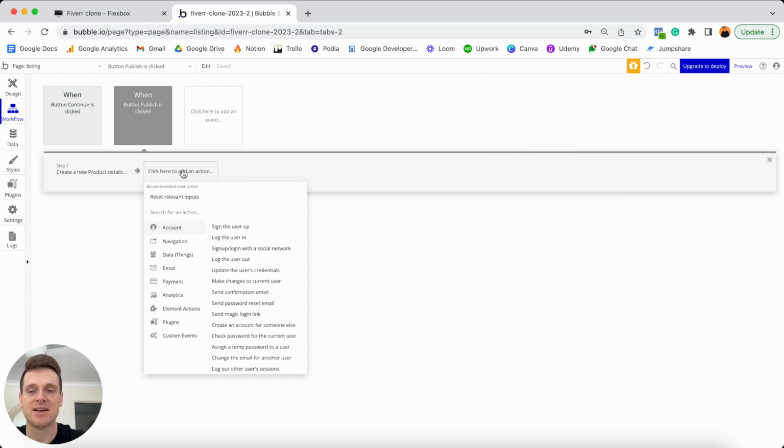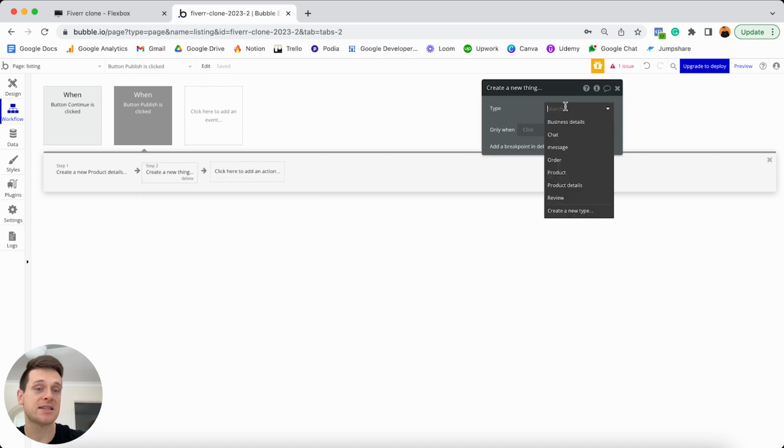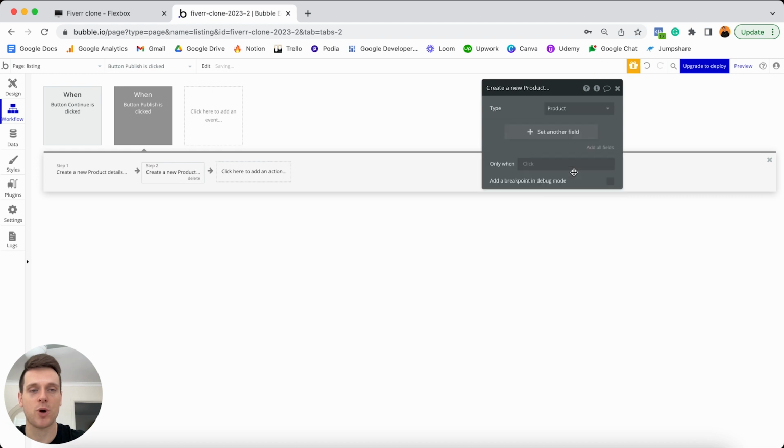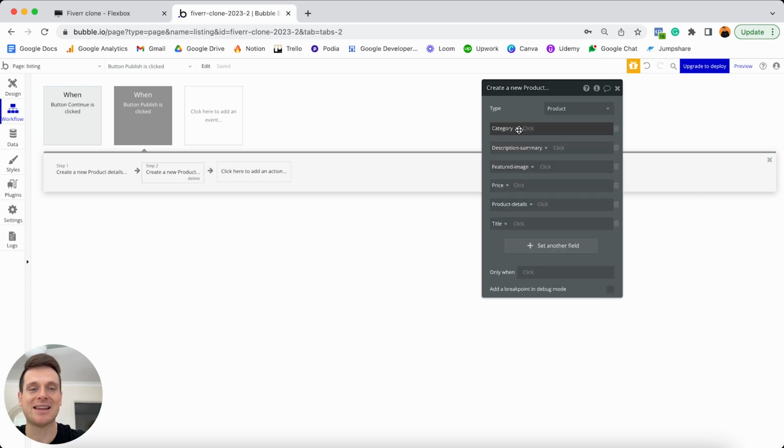So I'm going to add an additional step here. I'm going to head to my data tab and I'm going to choose to create a new thing once again. Only this time we'll be creating the actual product. I'm then going to select to add in all of my fields, so that way I can link all of our relevant data fields to the relevant inputs on our page. So for the category, this of course is going to equal the value of our drop-down category.